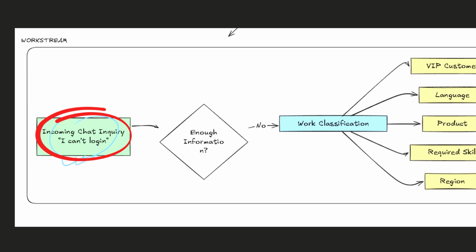You would say, yes, we have information. This guy cannot log in. So we just need some agent who can help him solve the login issue. Okay, that makes sense. But do we know the customer? Do we know, is it a VIP customer? Do we know the language, the reason? Because different agents also belong to different regions, right? Do we know the reason? Where is this request coming from?